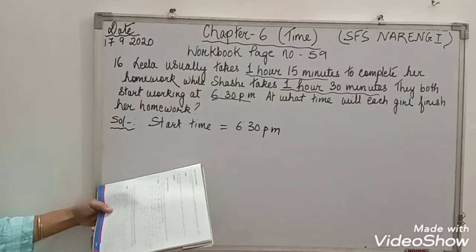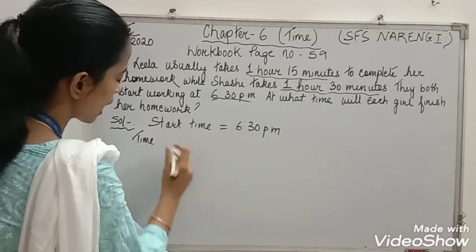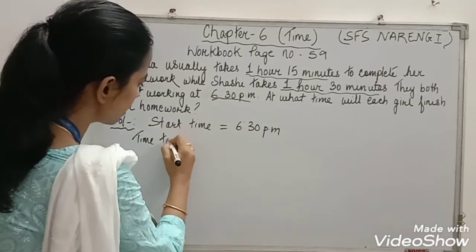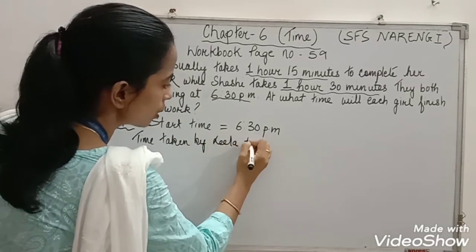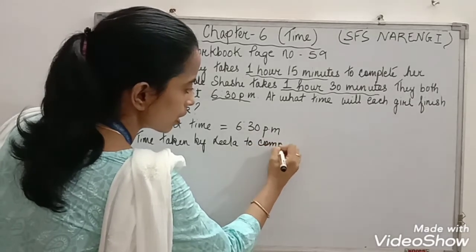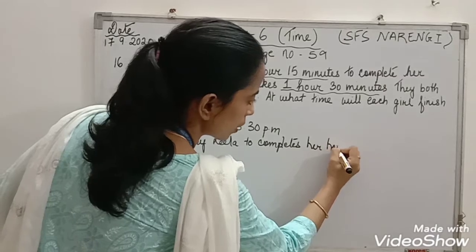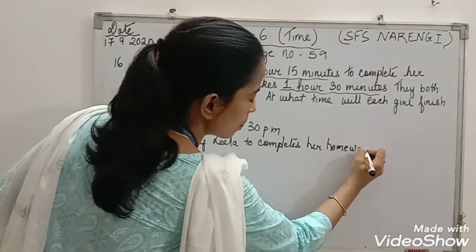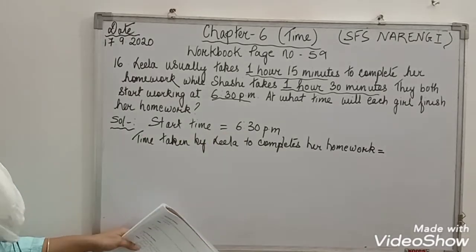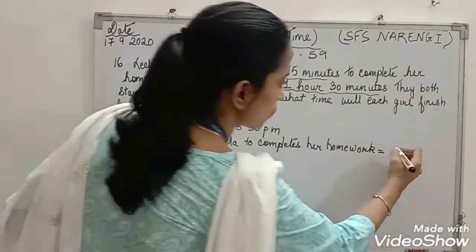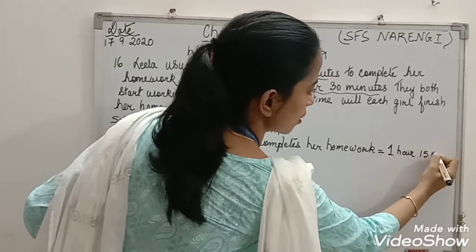Then the time taken by Leela to complete her homework is the duration. What is the duration? 1 hour 15 minutes.